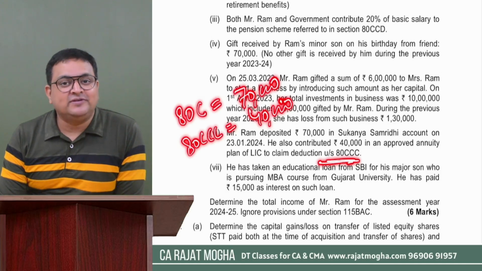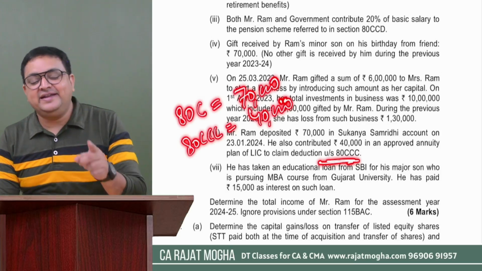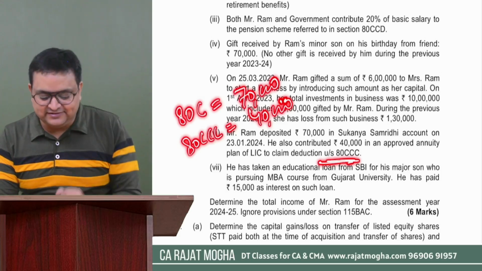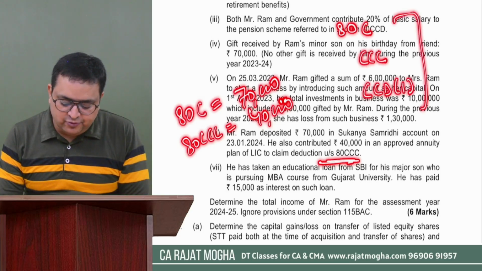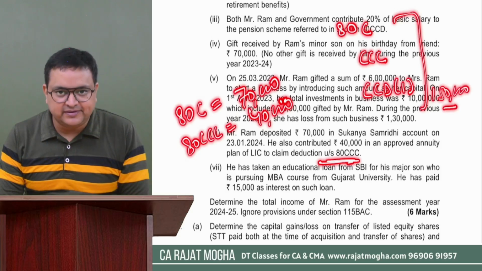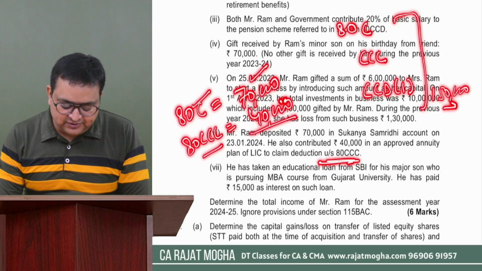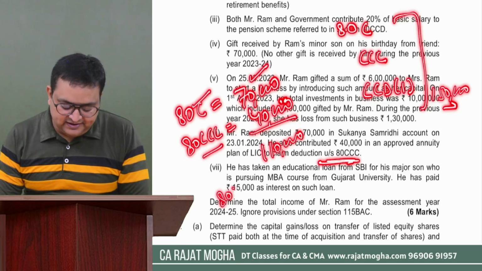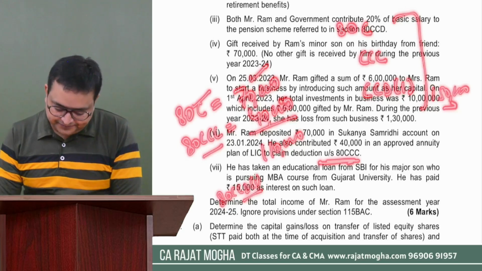Do you remember how much is the total limit? For 80C, 80CCC and 80CCD1, we have the maximum limit of 1,50,000 for all these three sections. 80C, CCC and CCD1 together should not be more than 1,50,000, right? So 80C it is 70,000, 80CCC it is 40,000, so 1,10,000 is there. And we have to see how much there is in 80CCD1, and it should not go above 150. Correct? Okay.